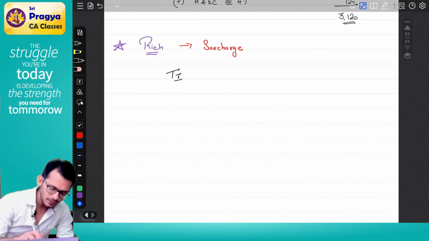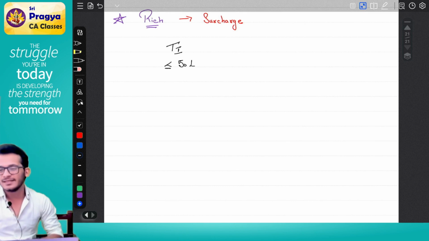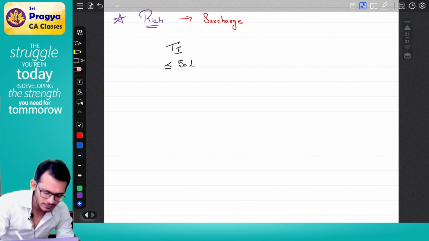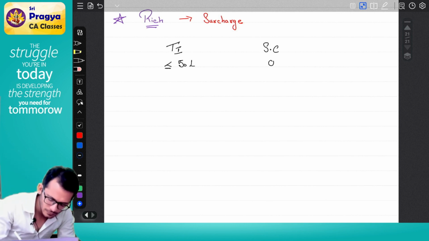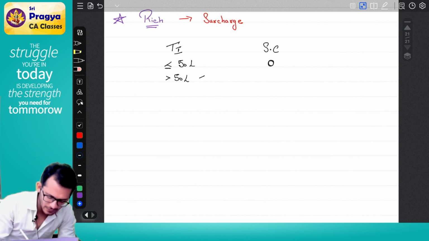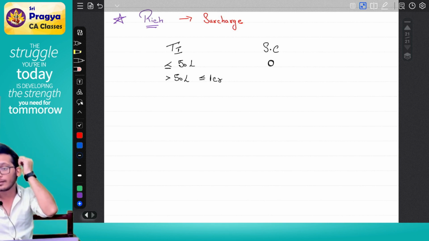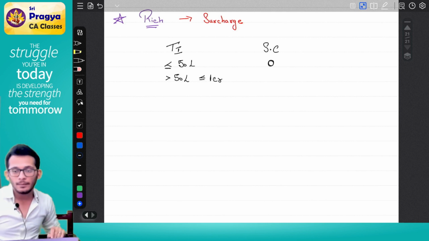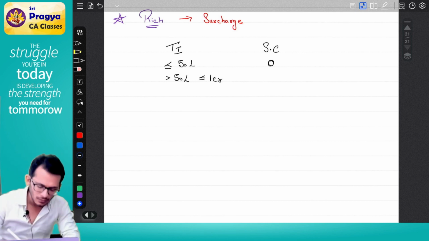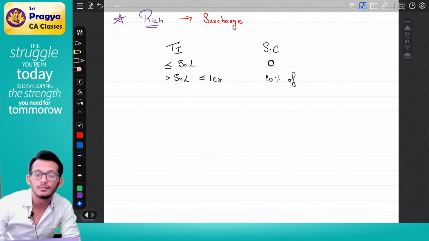If you are up to 50 lakhs, I'll say no, you are not rich. You are middle class, which means surcharge rate will be 0. Now, Rahul, if I am more than 50 lakhs but less than 1 crore, my surcharge rate will become 10% of basic tax.